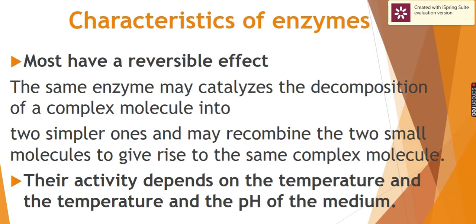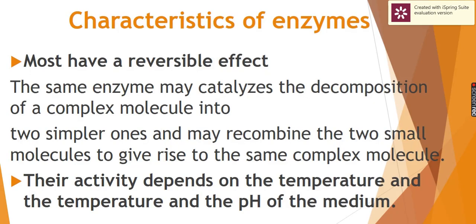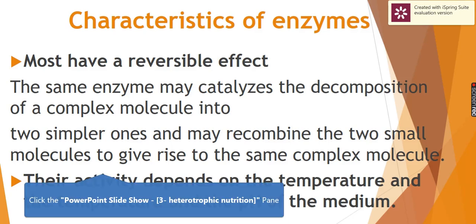Most of them have a reversible effect. The enzyme catalyzes the decomposition into simpler ones and can recombine them to give the same complex molecule. They also are affected by the pH value and the temperature, and some of them are secreted in an inactive state. So the enzyme is specific, never interferes in the reaction, may have a reversible effect, sometimes is secreted inactive, and depends on the temperature and pH of the medium.